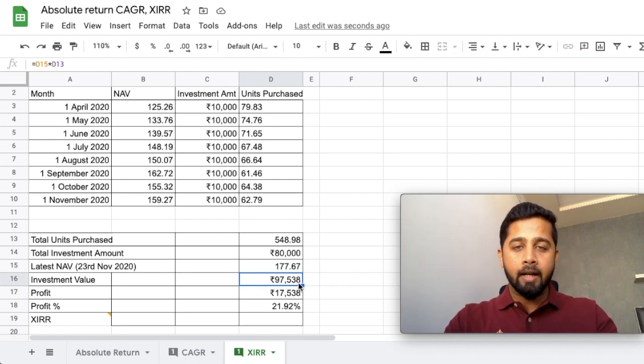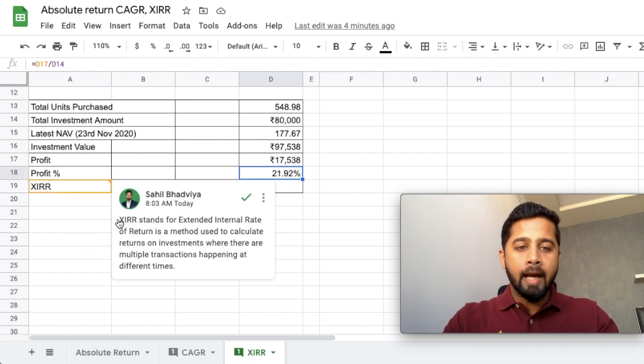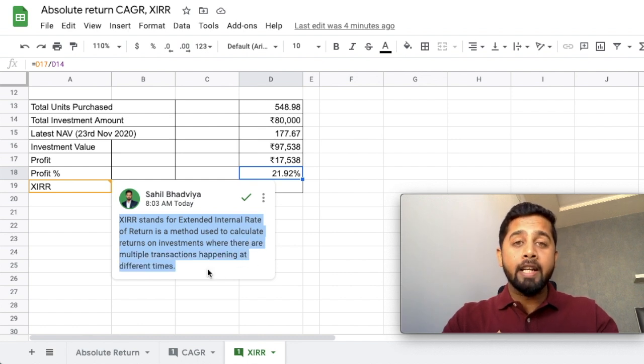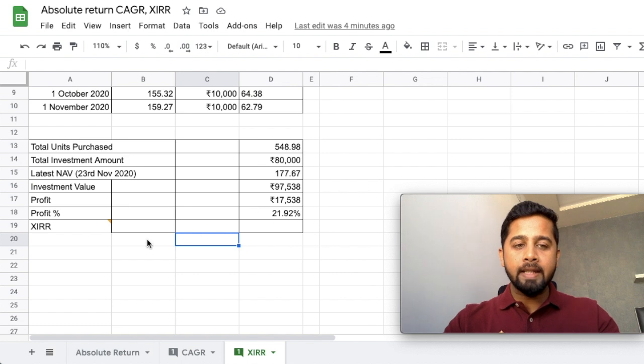97,538. Now in order to calculate the absolute return, it is very simple. To calculate the profit, you just need to subtract 80,000 from your current investment, which is 97,538. So you made a profit of rupees 17,538, and in terms of absolute percent, it is 21.92%. But you want to know your XIRR return. So what is XIRR? If you click on this, you can see that XIRR stands for Extended Internal Rate of Return, which is a method used to calculate the return on investment where there are multiple transactions happening at different times. So let's learn how to calculate this XIRR return.